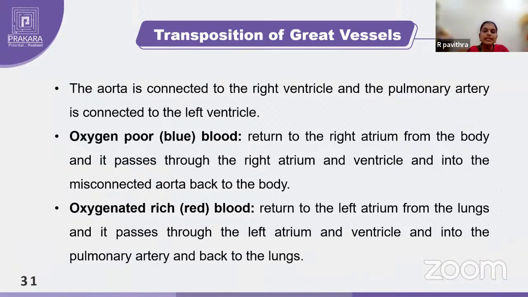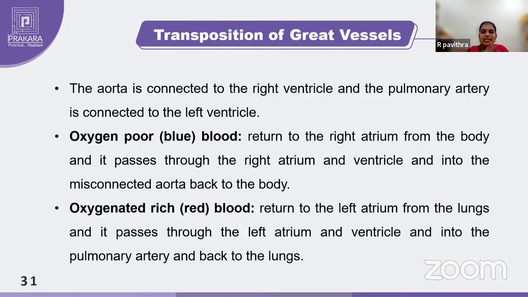So that's all with TOF, tetralogy of Fallot. And coming to one cyanotic heart disease, that is transposition of great vessels. What is this transposition of great vessels? The aorta is connected to the right ventricle and the pulmonary trunk is connected to the left ventricle. Very difficult and very typical condition, you can say. So the aorta must be connected to your left ventricle. The pulmonary trunk must be connected to your right ventricle, right?